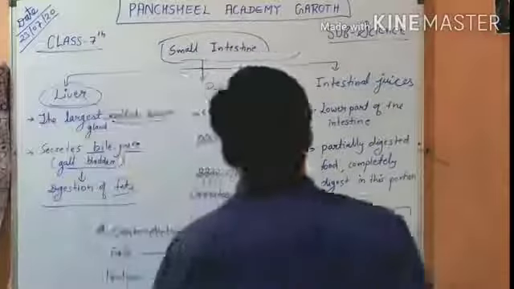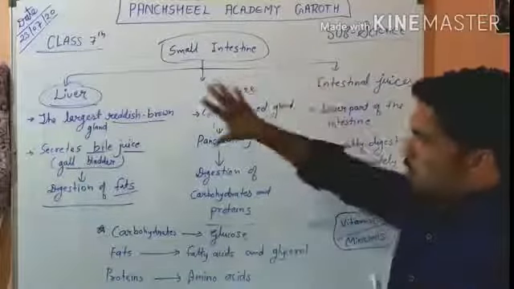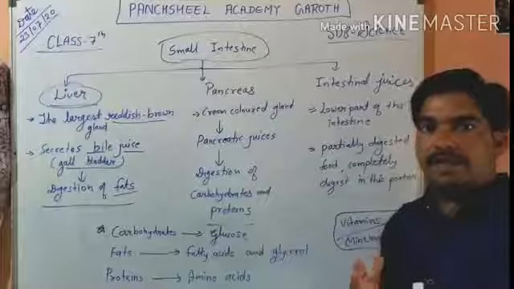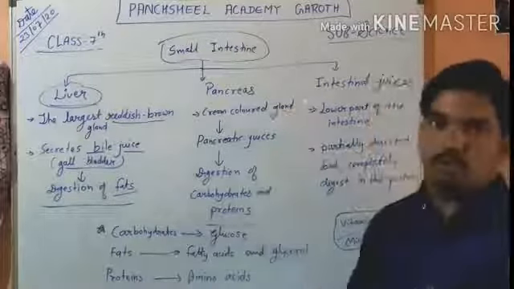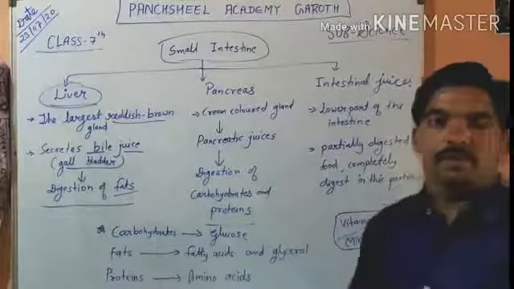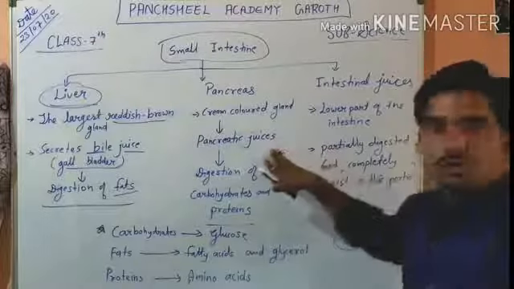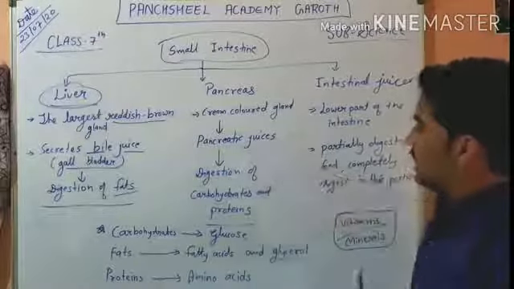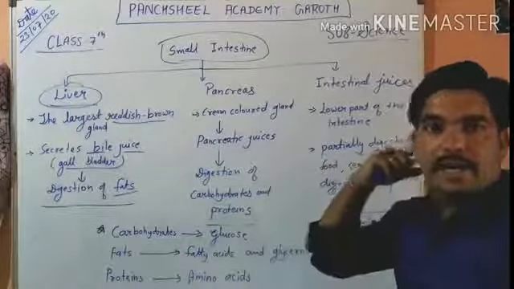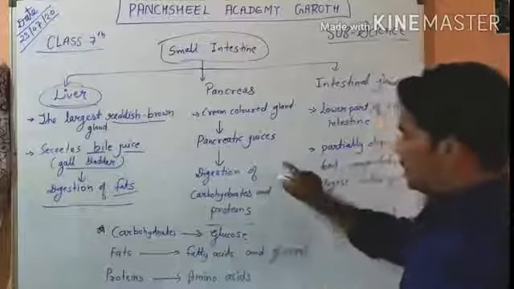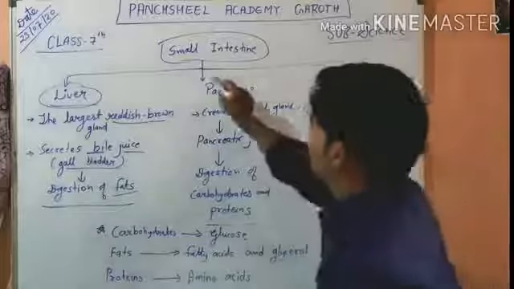Now if we talk about the pancreas, it is a cream colored gland. It is smaller than the liver, on the left side in the abdominal part, just down near the stomach. It secretes pancreatic juice, which we just discussed, and this pancreatic juice helps in digestion of carbohydrate and protein. So this is the pancreas.